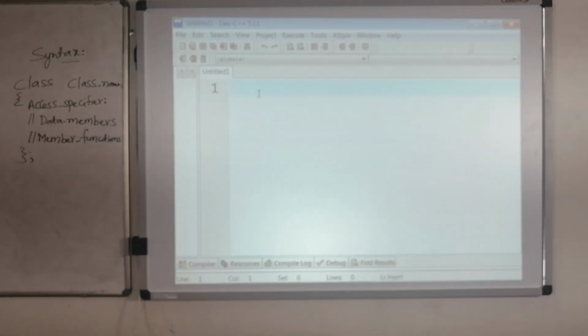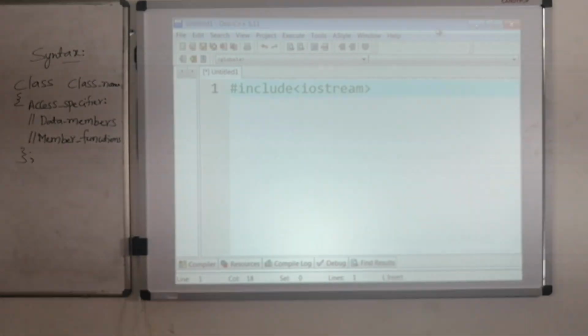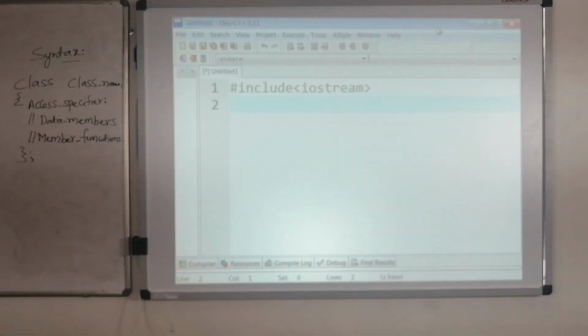So let's write a simple program to see how we are going to compile and execute it. I'm writing one simple hello world program, as we discussed in our earlier class. Like your C programming, we have to include the header files first. So over here we have to include iostream. As I told you, .h is not mandatory. It is completely dependent on your compiler, and your Dev C++ compiler will not require that .h header.